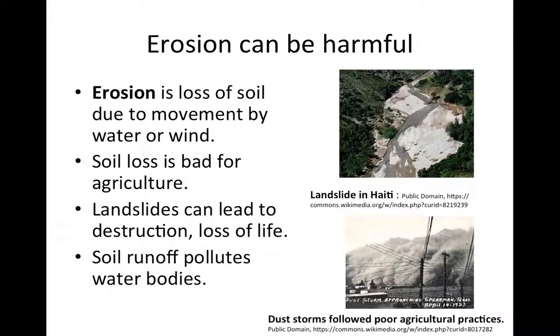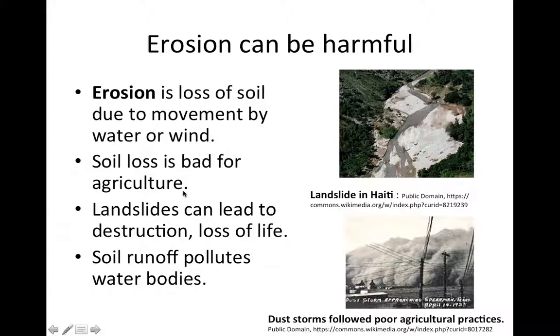Let's start with the process of erosion. Erosion is the loss of soil due to movement of soil either by water or by wind. And erosion is a problem for a few reasons. First, nutrients and water can be stored in soil. So when we lose soil, that's bad for the agricultural potential of a land area.